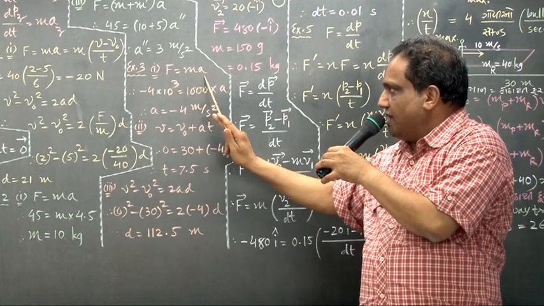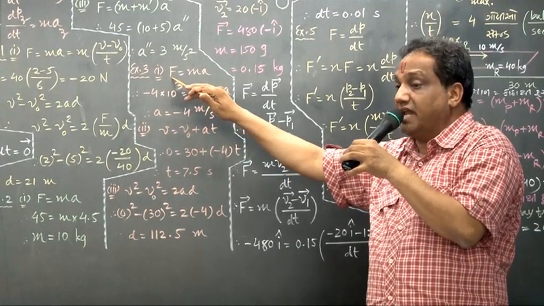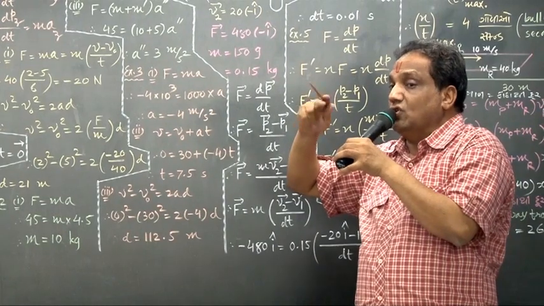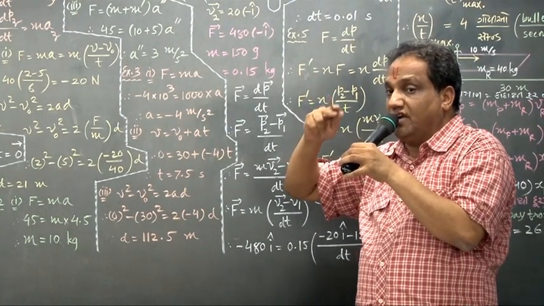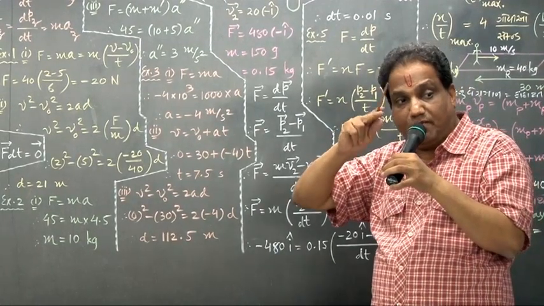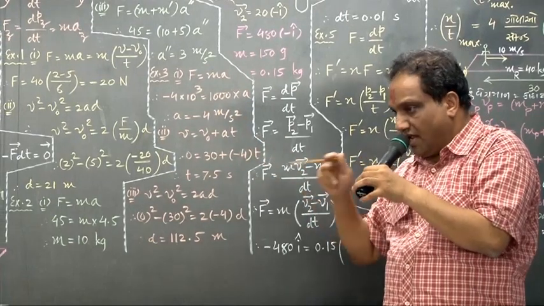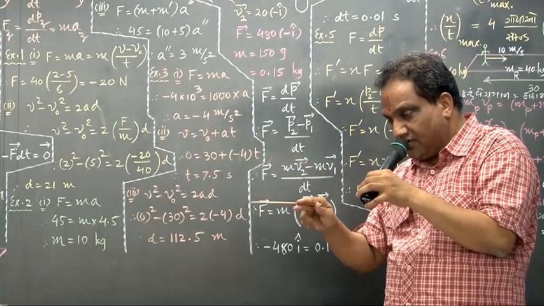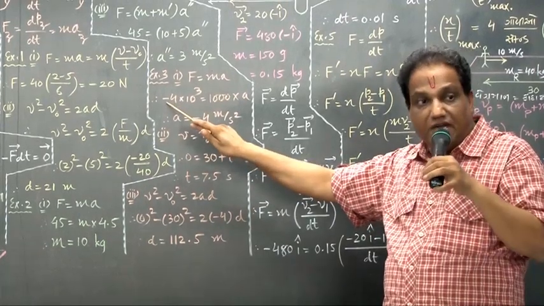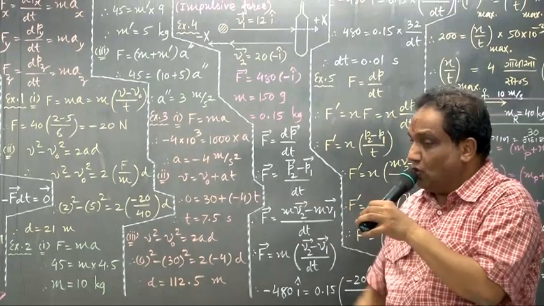F equals ma. This is the force applied after applying brakes. When you apply brakes, what will happen? A force of retardation, that is, a force opposing the motion, will be provided. That's why you must take it with a negative sign. If any force helps the motion, it should be taken positive. If any force opposes the motion, it should be taken negative. Okay? It is the retarding force, 4 kilonewton.